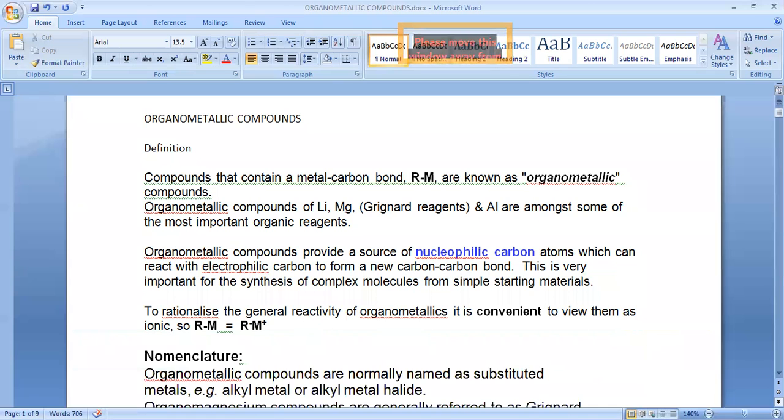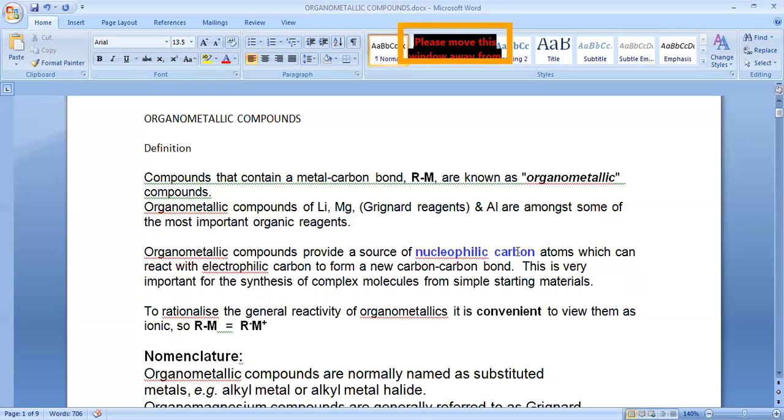Organometallic compounds provide a source of nucleophilic carbon. If you recall the basics you studied last year in organic chemistry, carbocation, carbanion, all those things: most carbon compounds, the alkyl part, may get a positive charge. Those are known as carbocations.